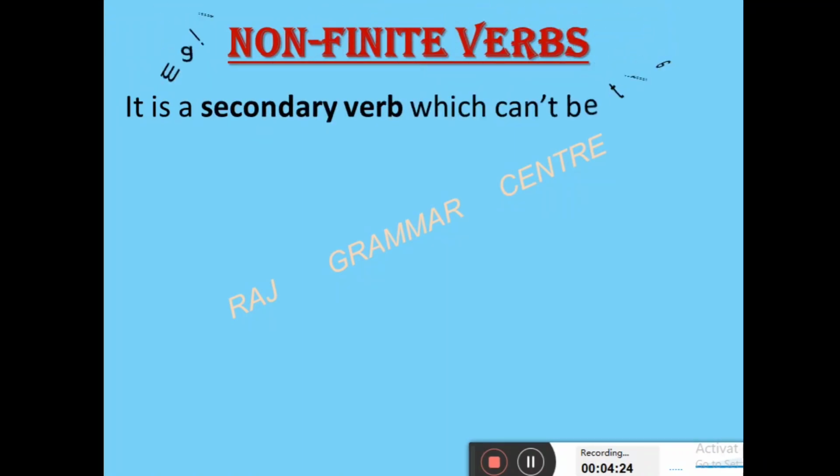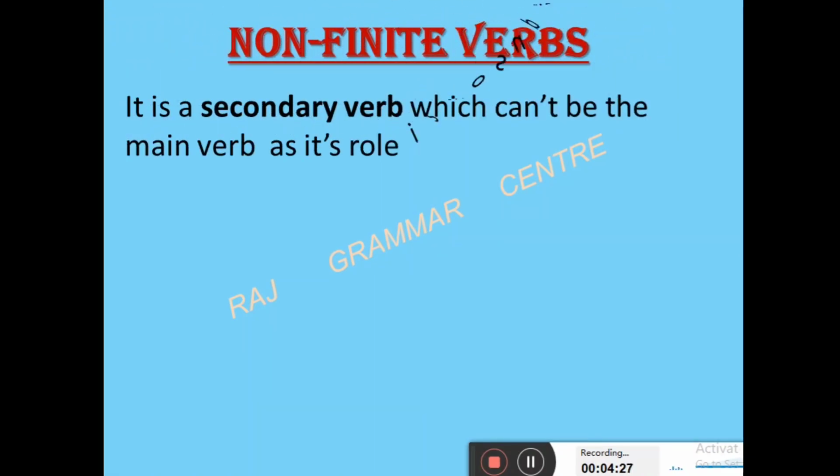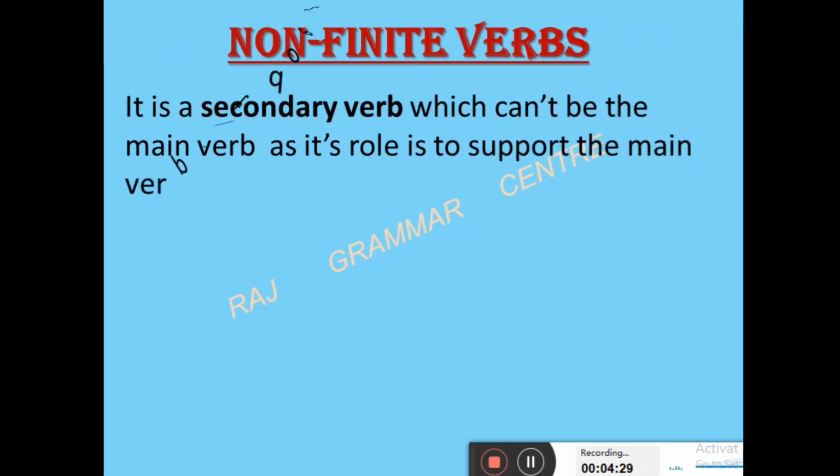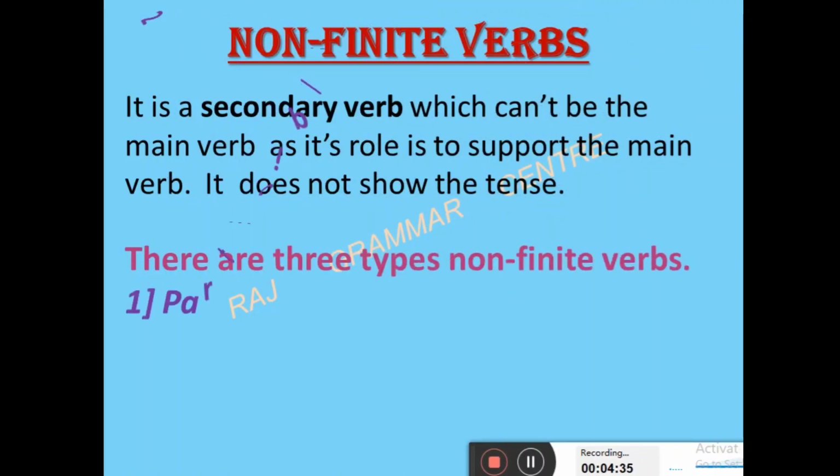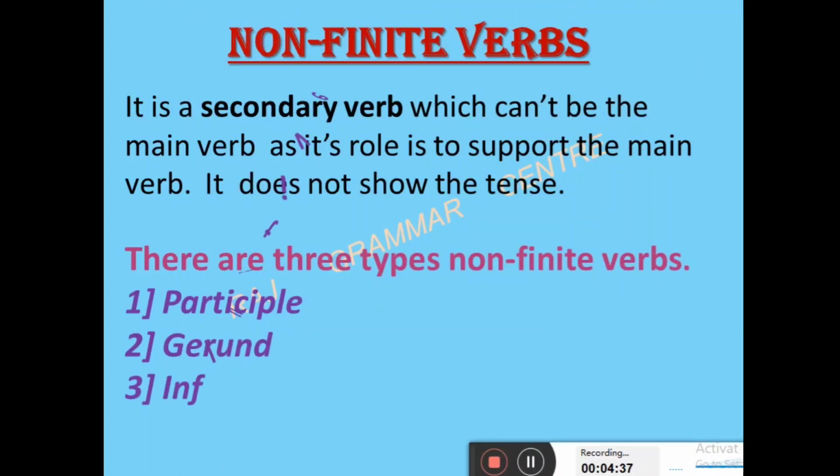Before that, let me first clarify the basic concept about non-finite verbs. I forgot. A non-finite verb is a secondary verb. The main verb, which we use on the basis of tenses, is the finite verb. The non-finite verb is a secondary verb which can't be the main verb. Very important point, keep it in mind.